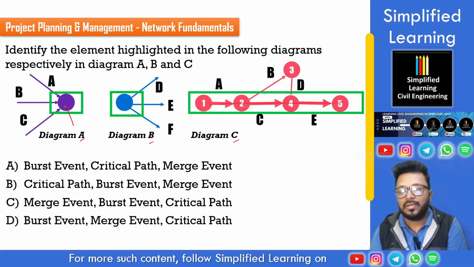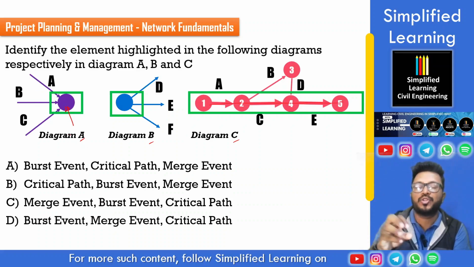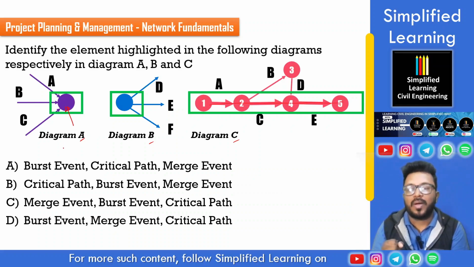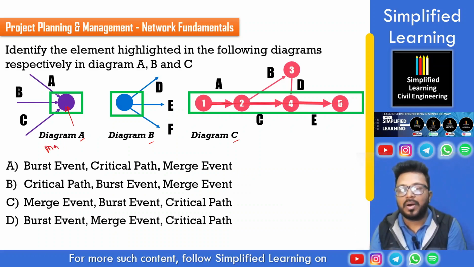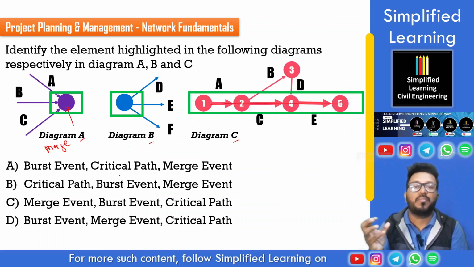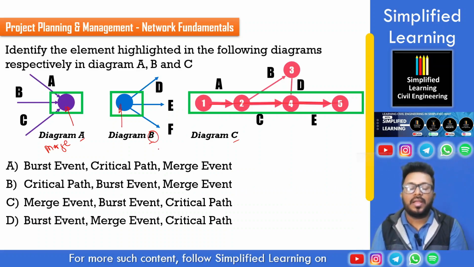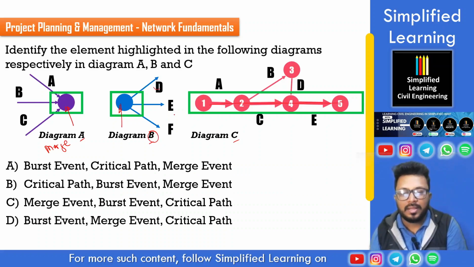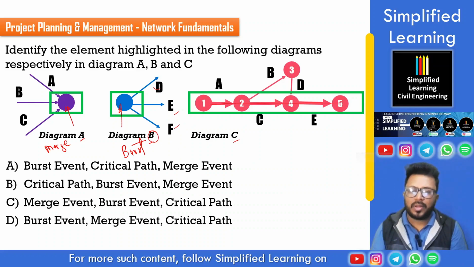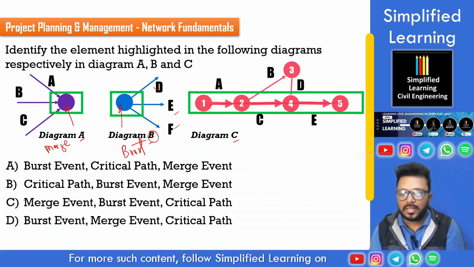If we look at this specific event, it is causing 3 activities to merge there, to conglomerate there. Thereby, this will be called a merge event. It is causing activities to merge together. In diagram B, we can see this specific event is giving birth to, or bursting with, some activities: D, E, F. It will be called a burst event. Thereby, looking at the options, it is merge event in diagram A, burst event in diagram B, and critical path.